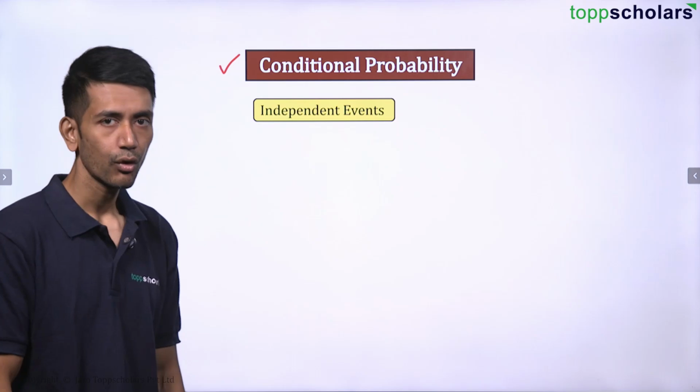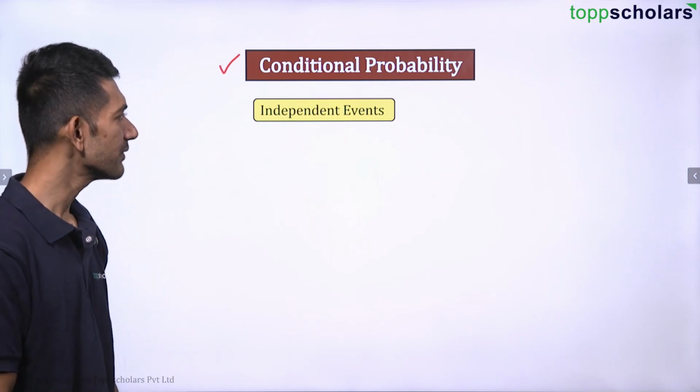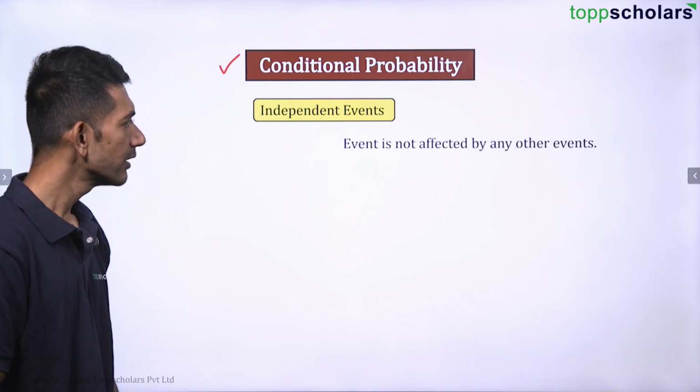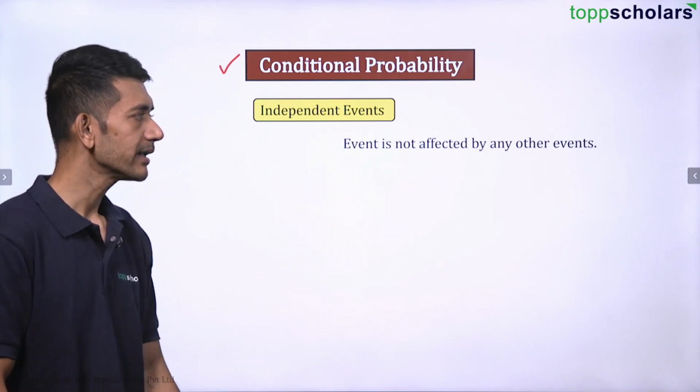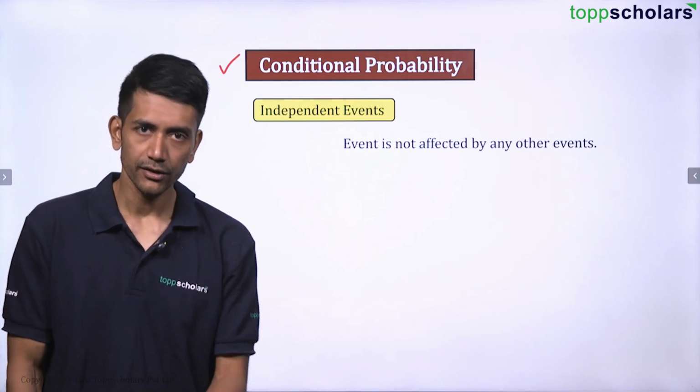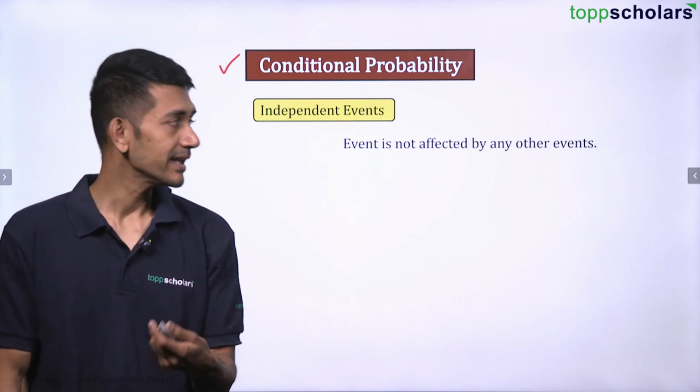Now let us talk about conditional probability. This is something new for all of you. So let us talk about independent events first. So what are independent events? Independent events are those events that are not affected by any other events.